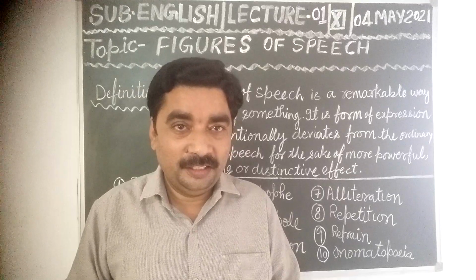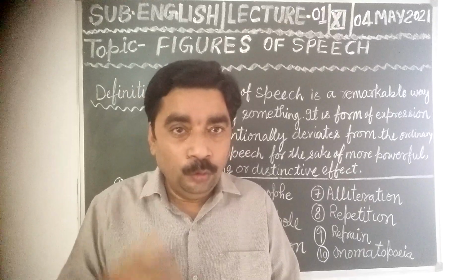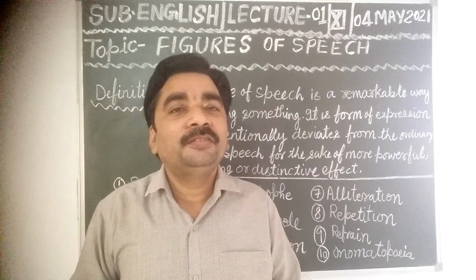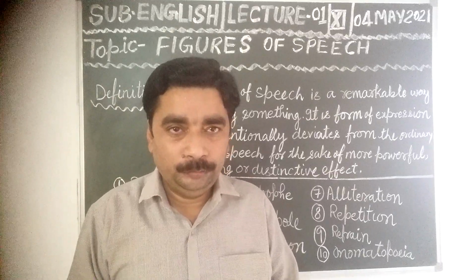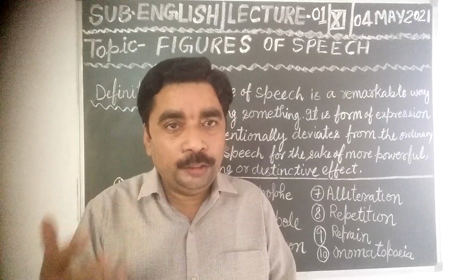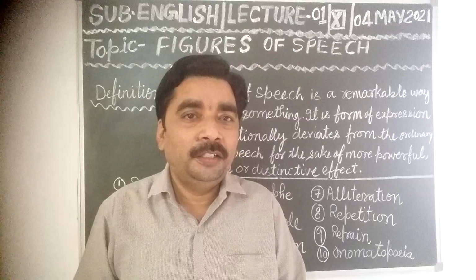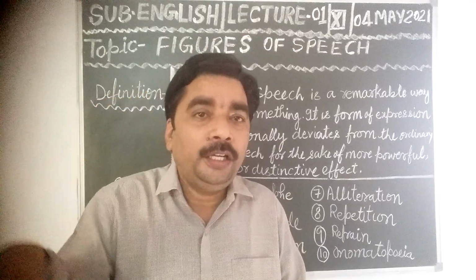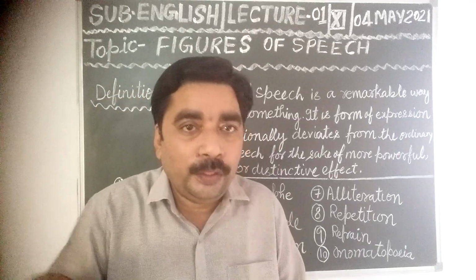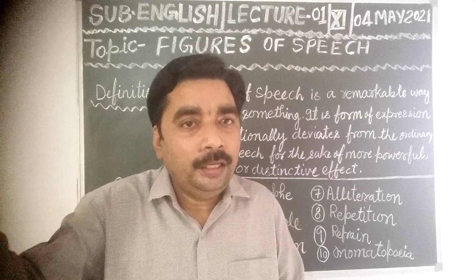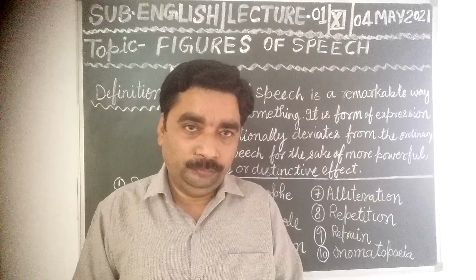Dear students, oh clock, please tell me time. Can clock listen to me? No, not at all. Oh death, please sit beside me. Death cannot listen to me, but the speaker is addressing in such a way that the particular non-living thing is a living being.